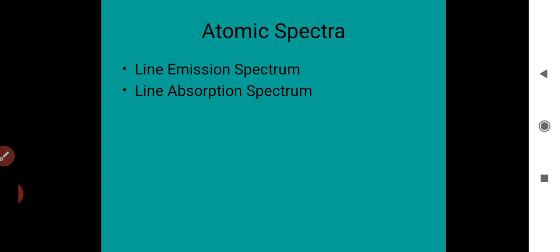Also, it fails to explain the complex spectrum emitted by an atom. Also, we studied the expressions for the radius of the electron orbit, the kinetic energy, the potential energy, and also the total energy. So in this class we'll study atomic spectra.